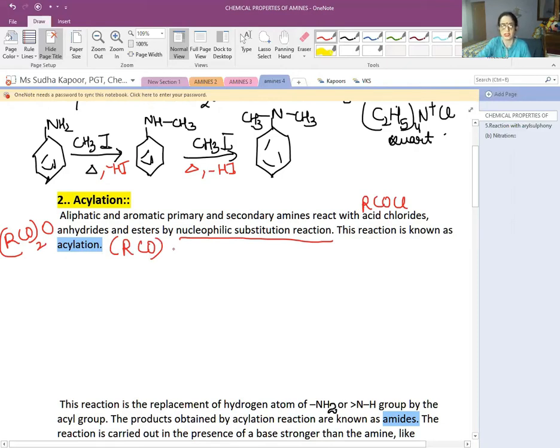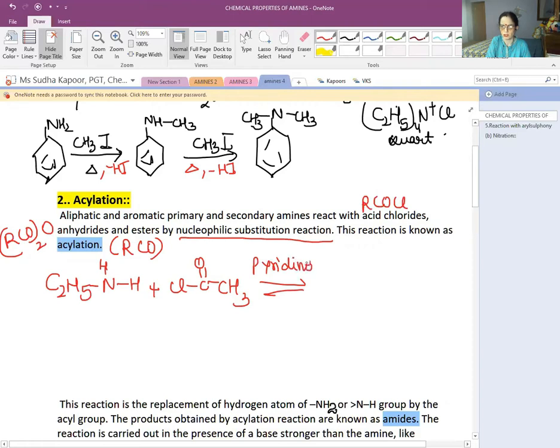So how does the reaction take place? Let's see with the help of a few examples. Now let us take the example of the 1 degree amine, that is C2H5NH2, and we have added acyl chloride to it. The reaction takes place in the presence of pyridine as a base.